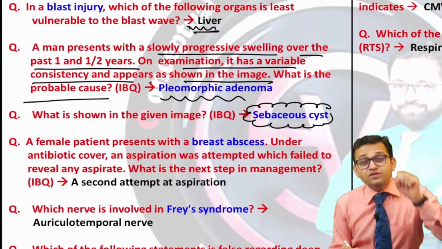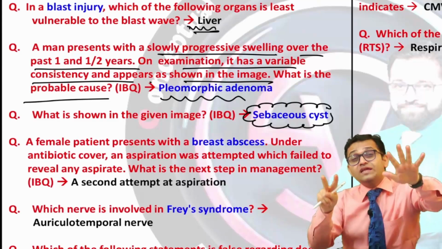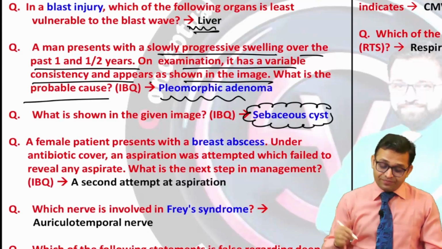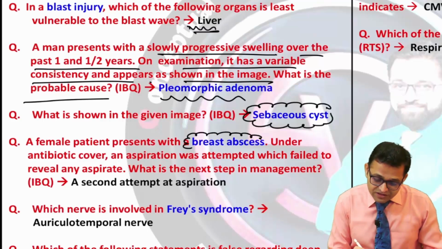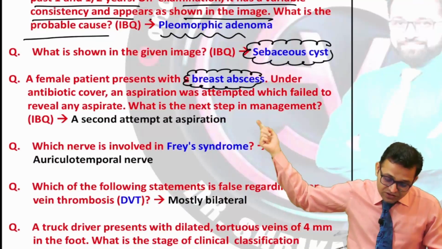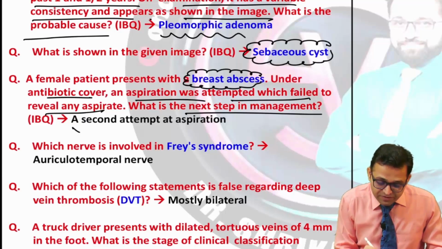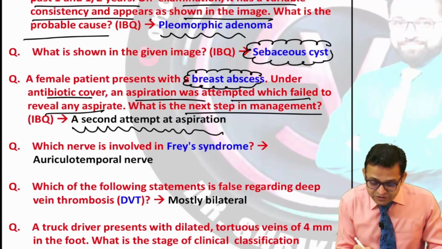Again I want to tell you, cyst, abscess, burn, scar, keloid, healing, collagen, they are important topics, don't leave them. And again breast is an important topic. This time they ask about the breast abscess. A female patient presents with a breast abscess under antibiotic cover. An aspiration was attempted which failed to reveal any aspirate. What is the next step in the management? So a second attempt at aspiration was the answer.